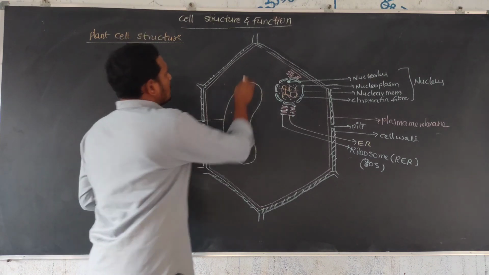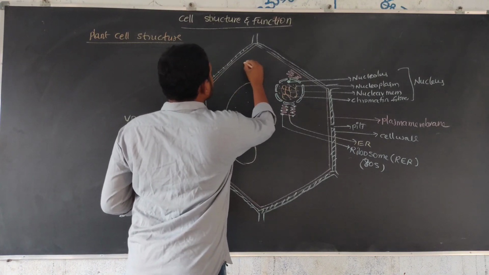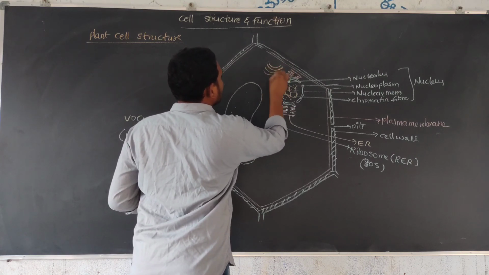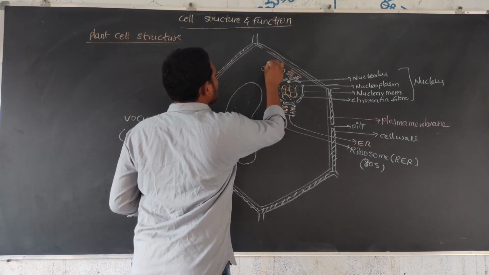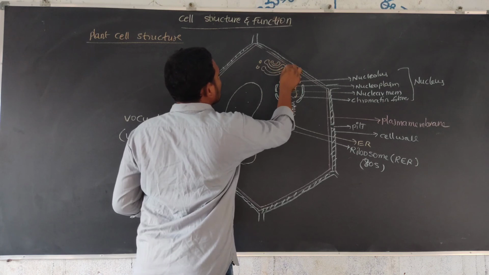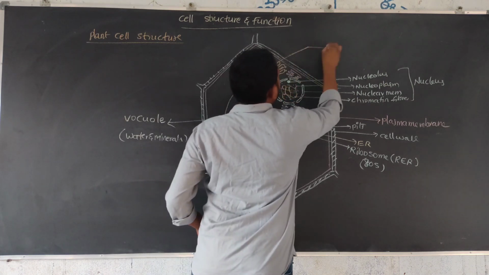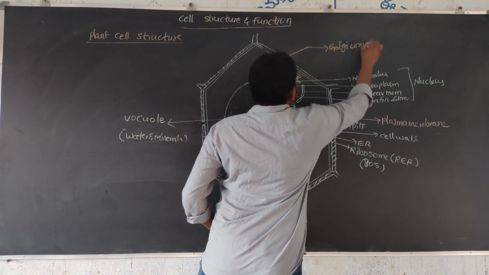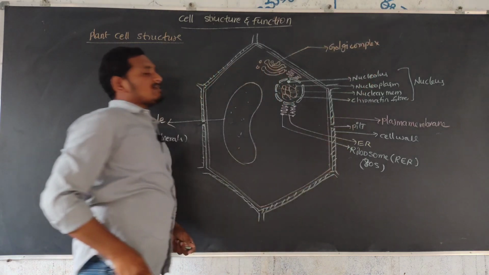Next, Golgi bodies. This is the Golgi complex. What is the function of the Golgi complex?